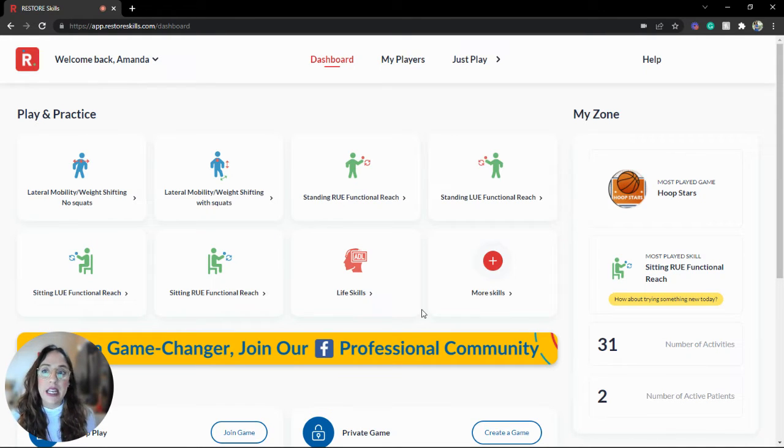As we've learned over the last few weeks, with the new Restore, there are many benefits, including the ability to play a functional skill and save your session data to a particular player after you've ended a session. And now we want to discuss why that is so valuable.